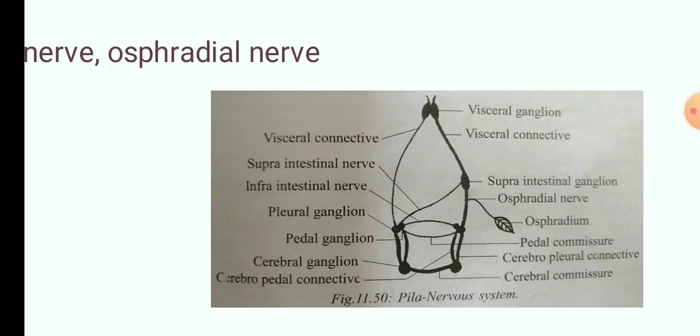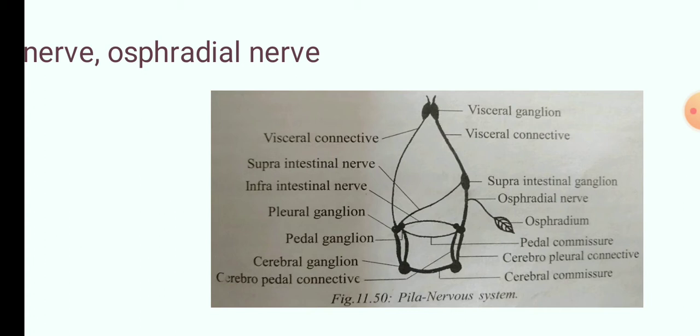Okay, and it is not fused with the pleural ganglia, but it is placed behind the pleural ganglia.